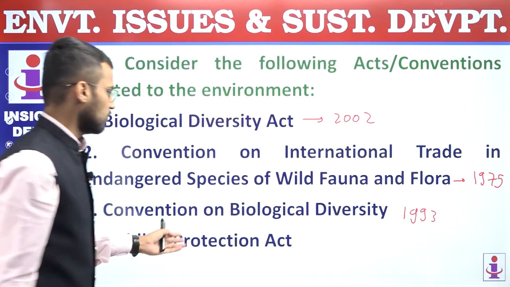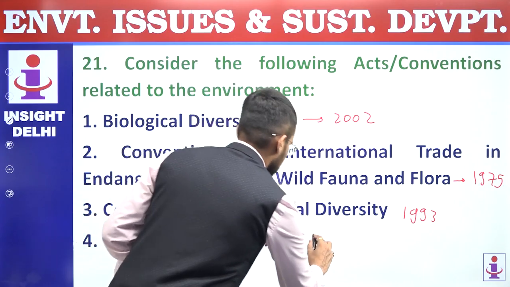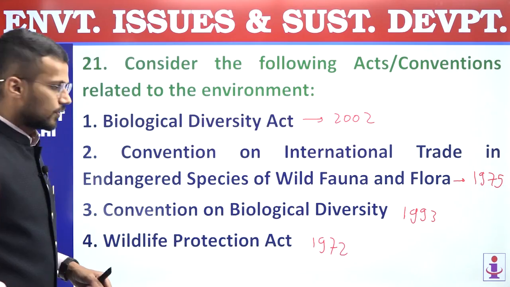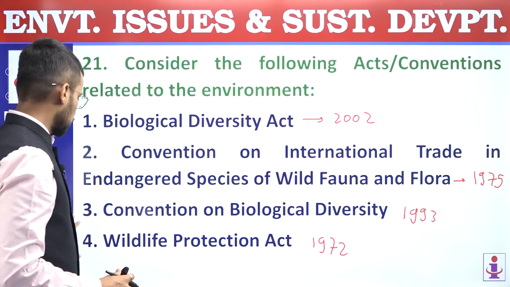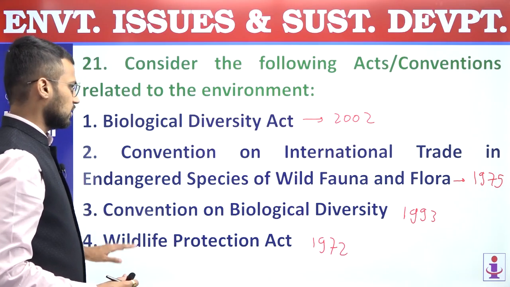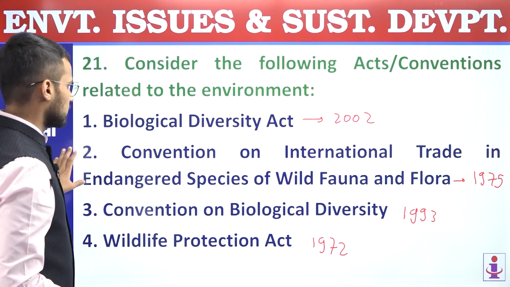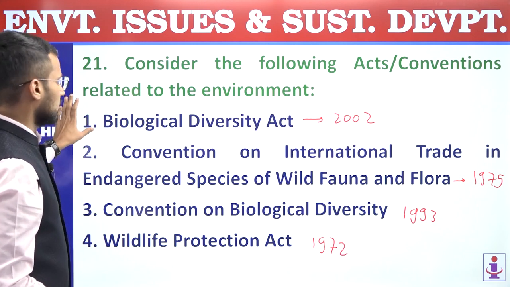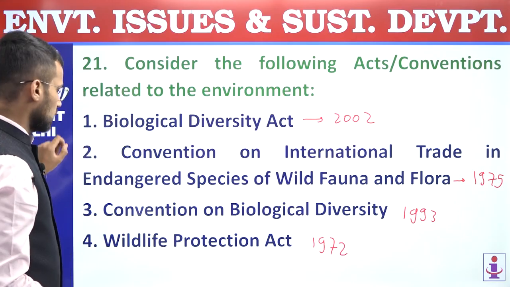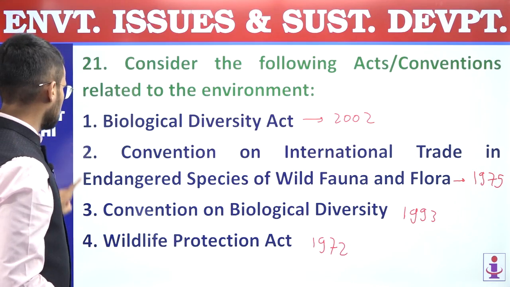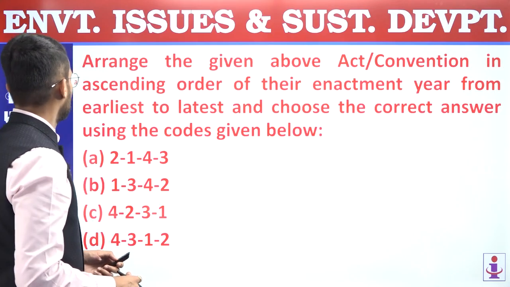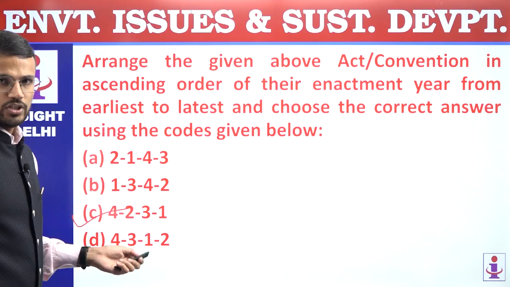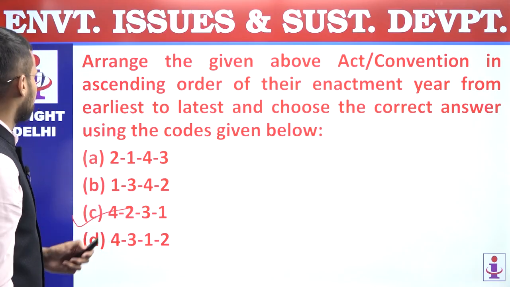And then we have Wildlife Protection Act of 1972. So ascending order we have to form. So firstly it will be Wildlife Protection Act, then CITES, then CBD, Convention on Biological Diversity, and then Biodiversity Act. So its answer should be 4231, which is mentioned in option C. So question number 21, answer is C.